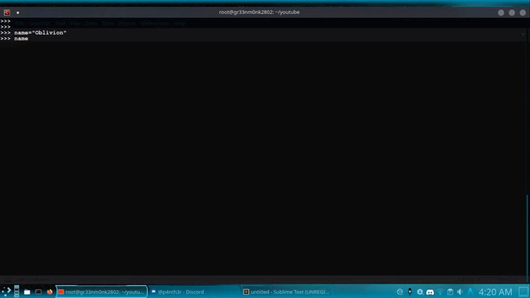If I print the name, it's oblivion. If I use the type of name, it's going to be a string type of object. You can also check the representation. So you can see a string object at this memory address. Now there are a few things which must be known to you about the string type of data. The first thing is strings are immutable. What do we mean by immutable?